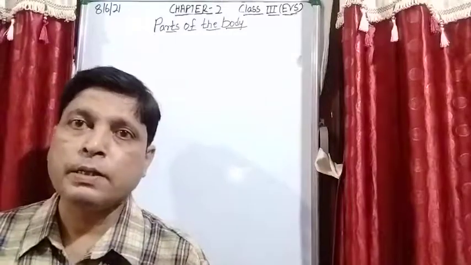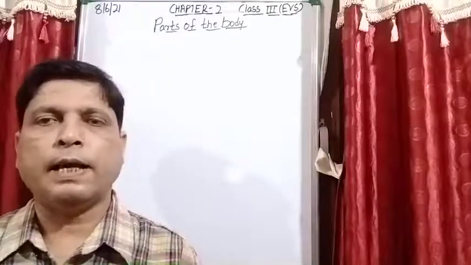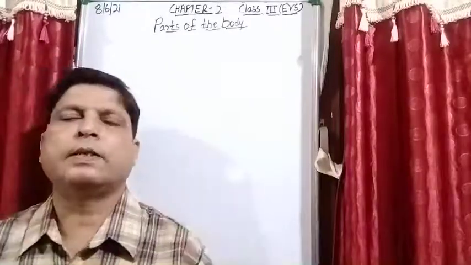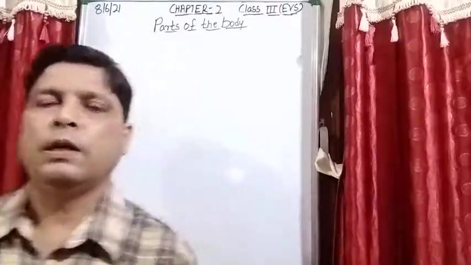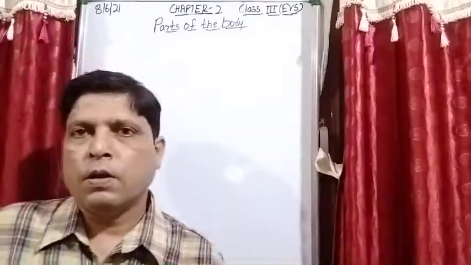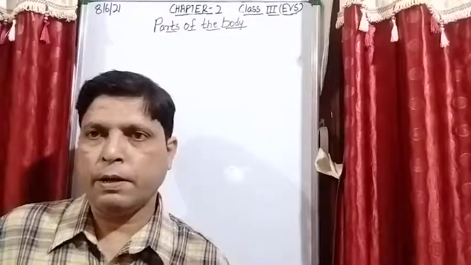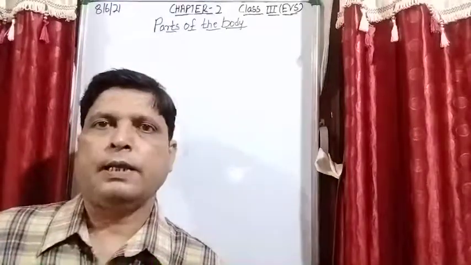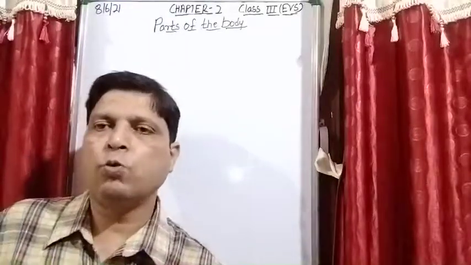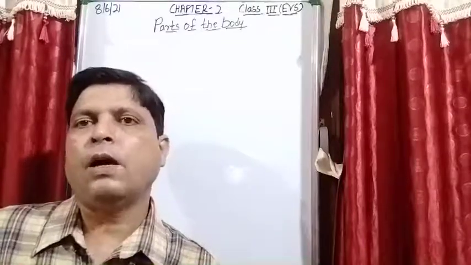Parts of the body means we are talking about the organs, and there are many organs in our body and they do their work. If we are talking about the different organs of our body, then they are divided into two parts, that is external and internal organs.